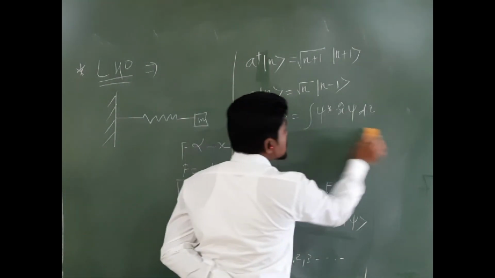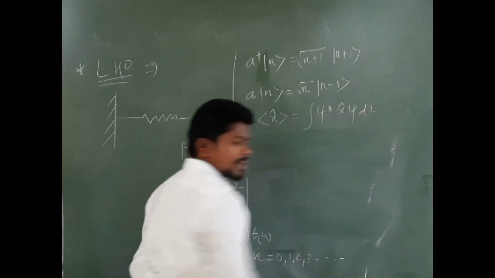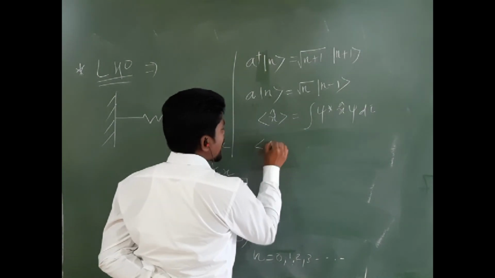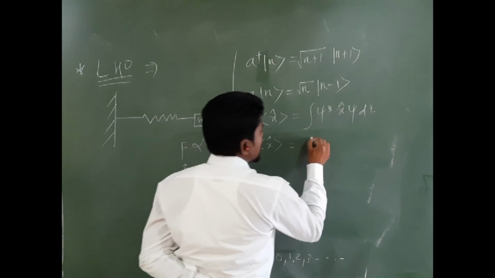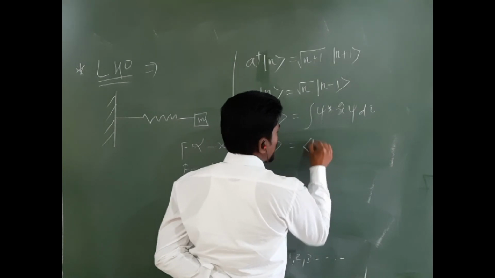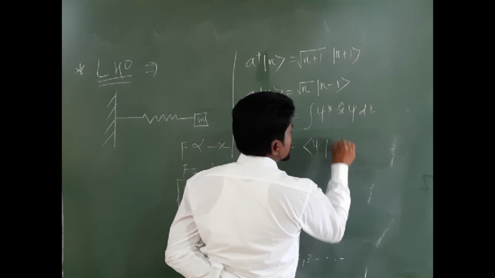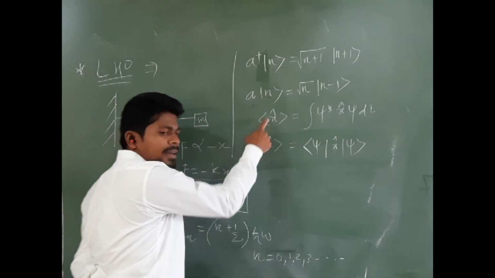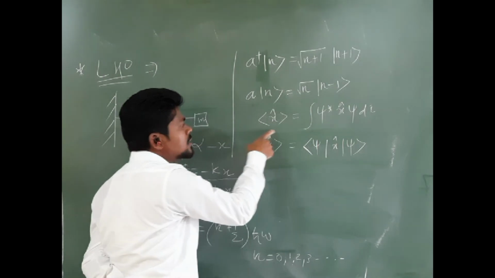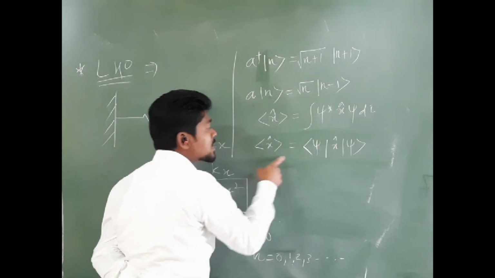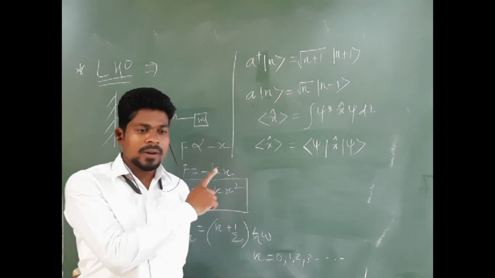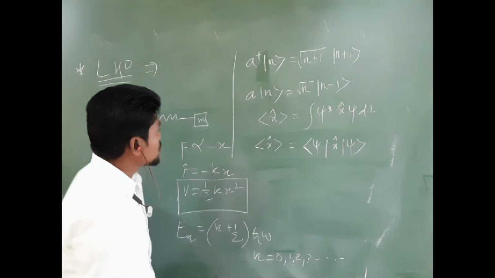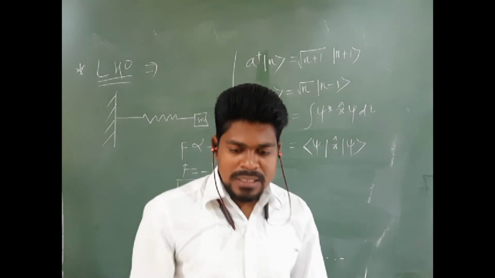Now what will be this formula in Dirac bracket notation? In Dirac bracket notation, the expectation value of x cap will be equal to bra psi, x cap, ket psi. This formula and this formula are the same. This is Schrodinger's representation. This is Dirac's bracket representation. So remember, both things are the same. Okay? So this is all about the discussion.